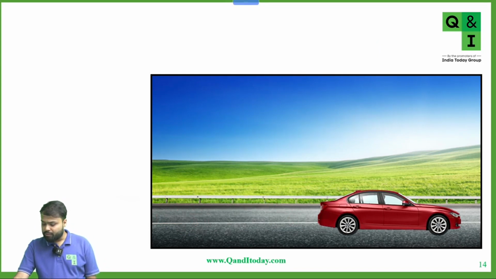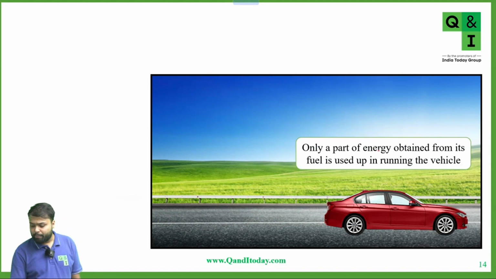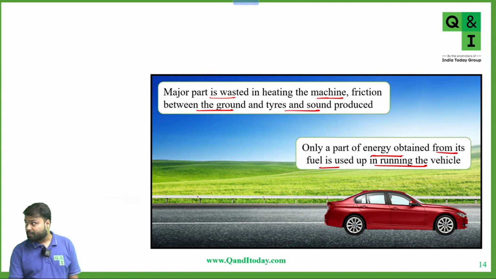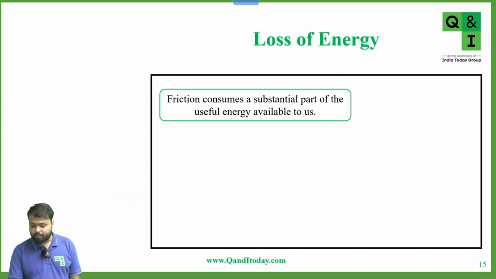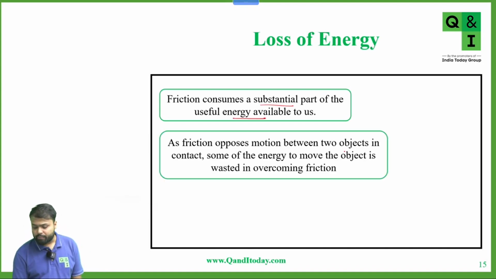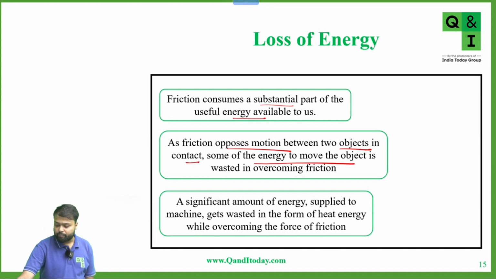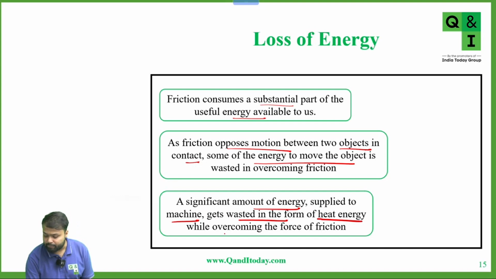Okay. So suppose there is a car moving on the road. Only a part of the energy obtained from its fuel is used up in running the vehicle. The major part is wasted in heating the machine, friction between the ground and tires, and sound produced. Yes or no? Sometimes we see the engine parts get heated up. Now, friction consumes a substantial part of the useful energy available to us, as friction opposes motion between two objects in contact. So some of the energy to move the object is wasted in overcoming the friction. A significant amount of energy supplied to a machine gets wasted in the form of heat energy while overcoming the force of friction.